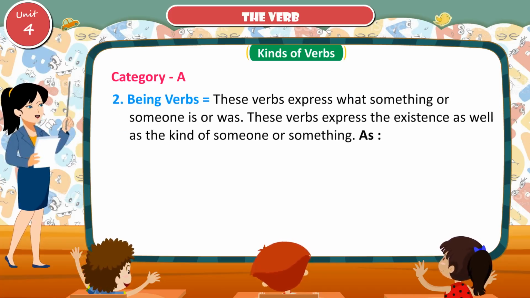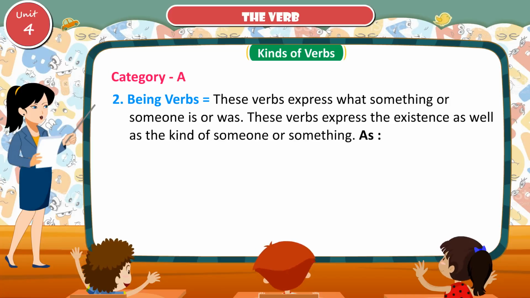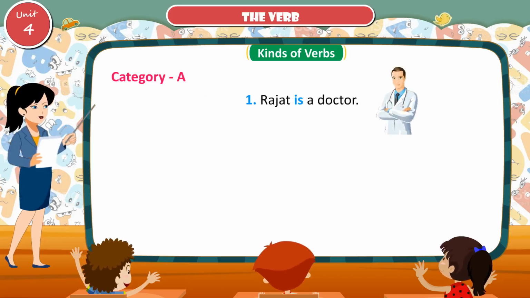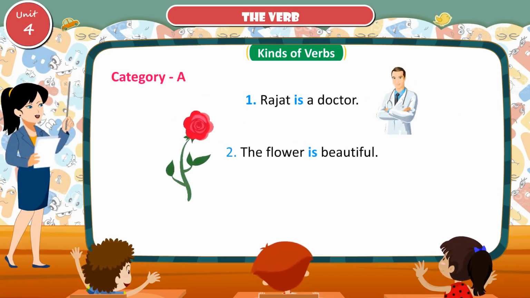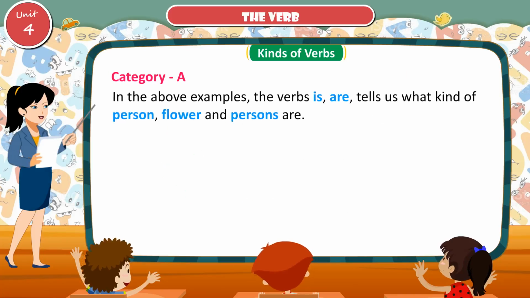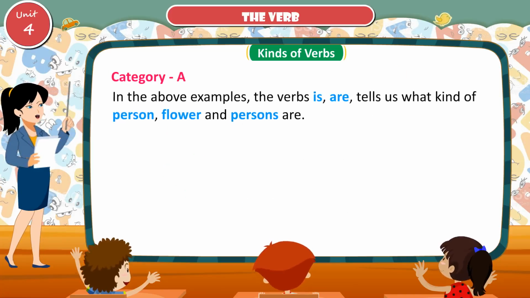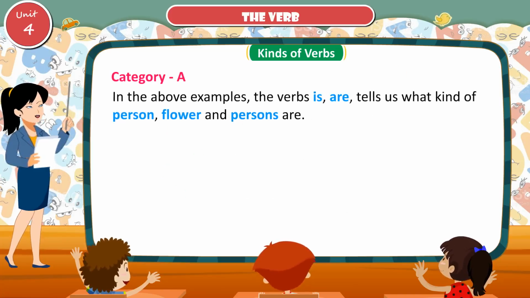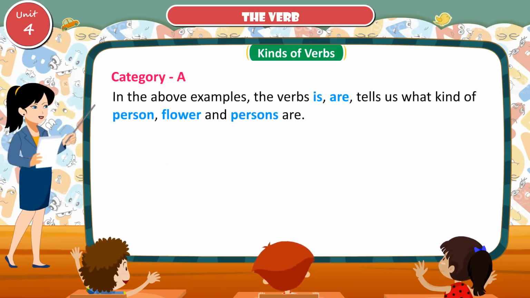Being verbs. These verbs express what something or someone is or was. These verbs express the existence as well as the kind of someone or something, as Rajat is a doctor, the flower is beautiful, we are students. In the above examples, the verbs is and are tell us what kind of person, flower or persons they are.